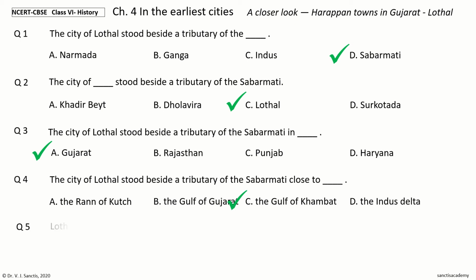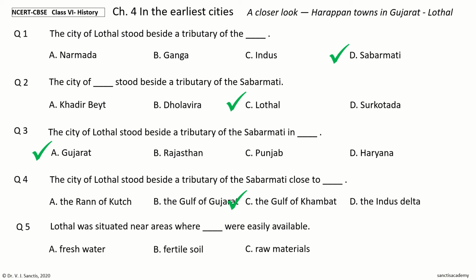Next question. Lothal was situated near areas where dash were easily available. The options are fresh water, fertile soil, raw materials, underground water. Your time to choose. And the answer is raw materials. Lothal was situated near areas where raw materials were easily available.